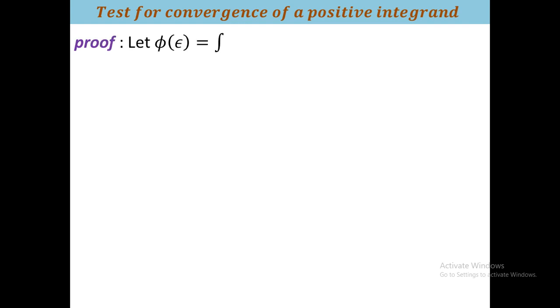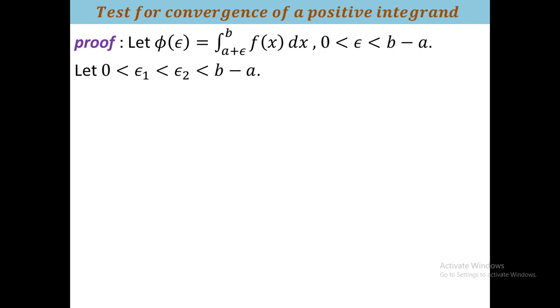Now we will go into the proof. Let phi of epsilon mean the integration from a plus epsilon to b of f(x) dx, where epsilon satisfies the condition 0 less than epsilon less than b minus a. Clearly the domain of the function phi is the open interval 0 to b minus a. Let us consider two points, epsilon 1 and epsilon 2.